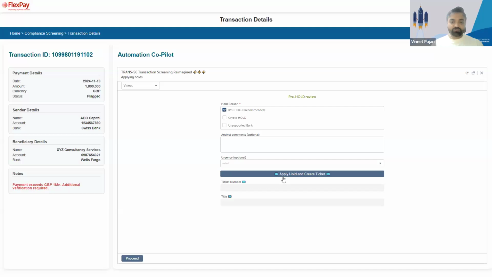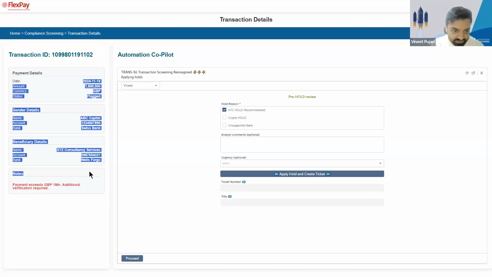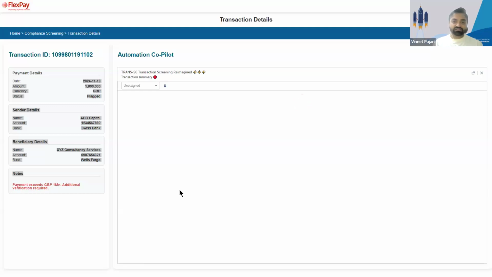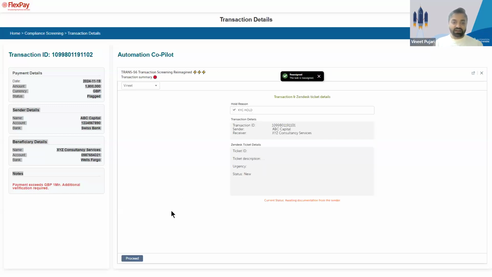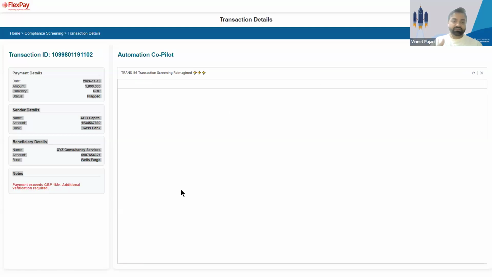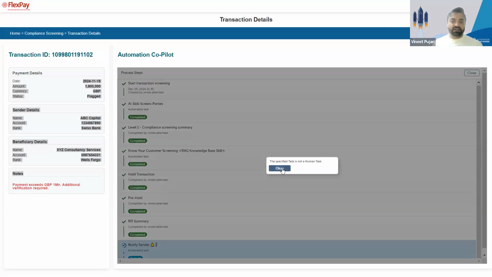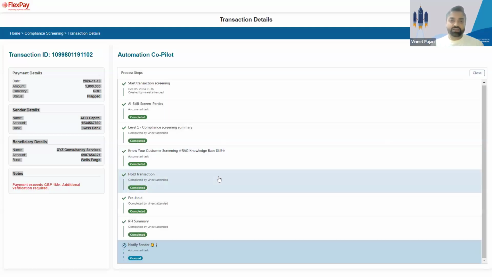Just based on the click of a button, the ServiceNow ticket will be created with all of this information inside the ticket, right? And then once I proceed, it also drafts a summary email for the customer, and it sends an email to the sender in this case, and the sender then gets notification that they need to submit so-and-so documents, and post which I can make a decision whether to approve it or reject it.